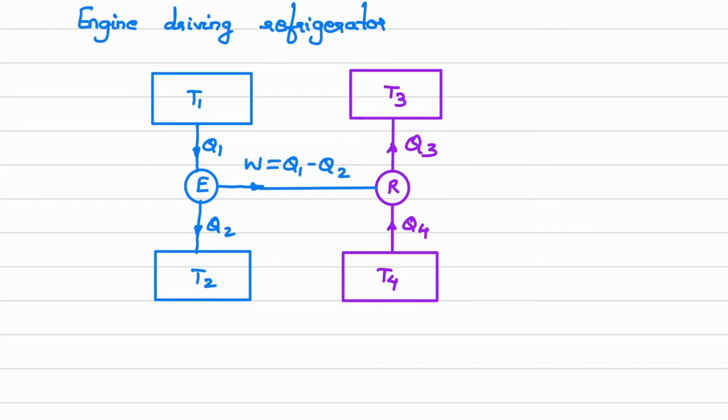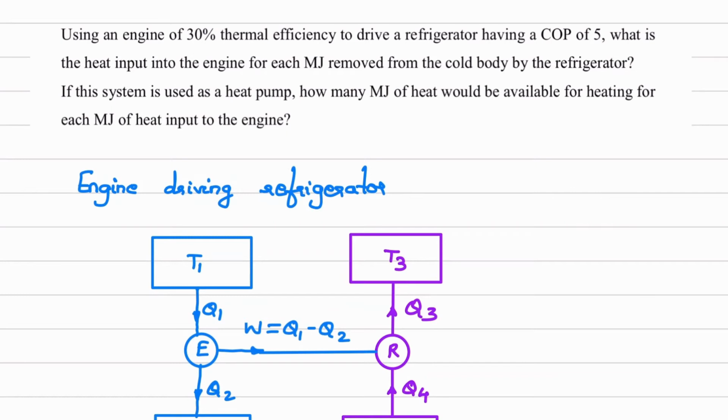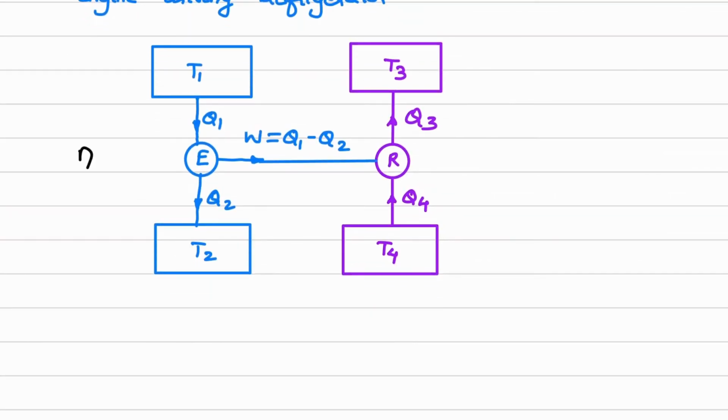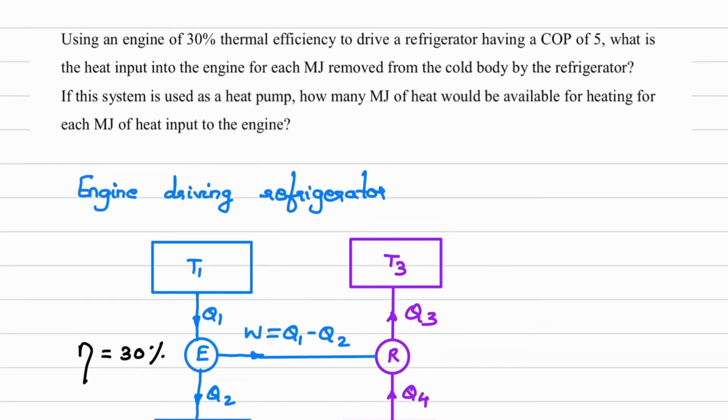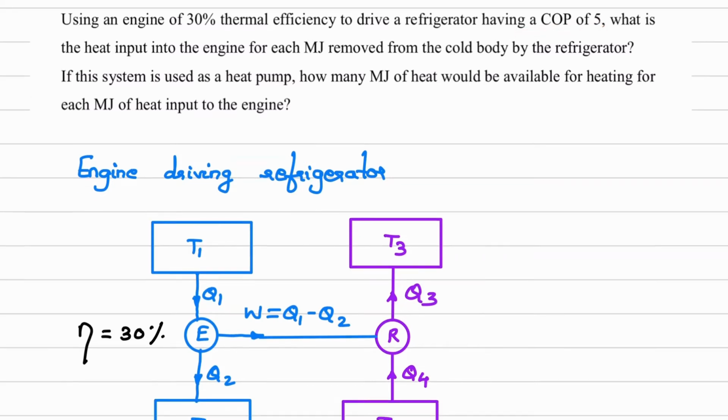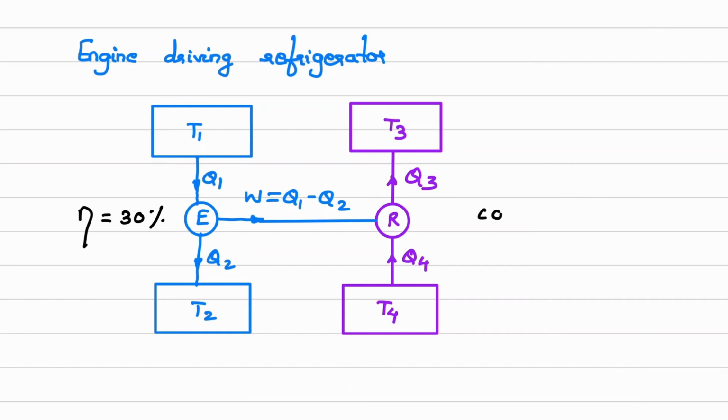Okay, so we'll go back to the question and see what is given. Using an engine of 30% efficiency, I'll write down the data. Efficiency of engine is 30%. Thermal efficiency to drive a refrigerator. Second device we have shown is a refrigerator having a COP of 5. So here COP of refrigerator is 5.